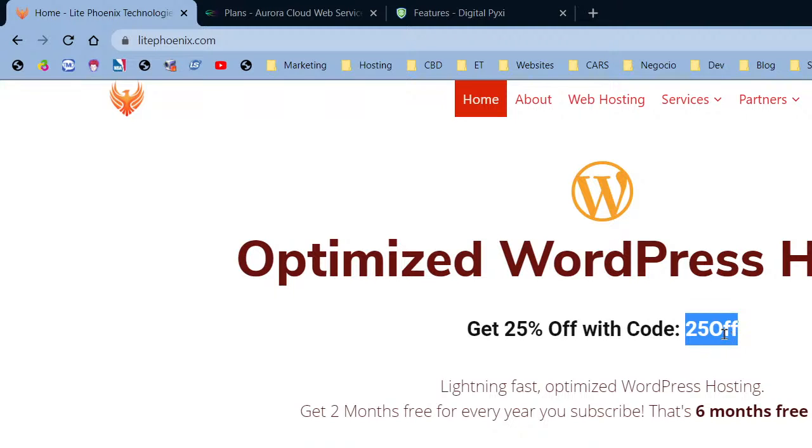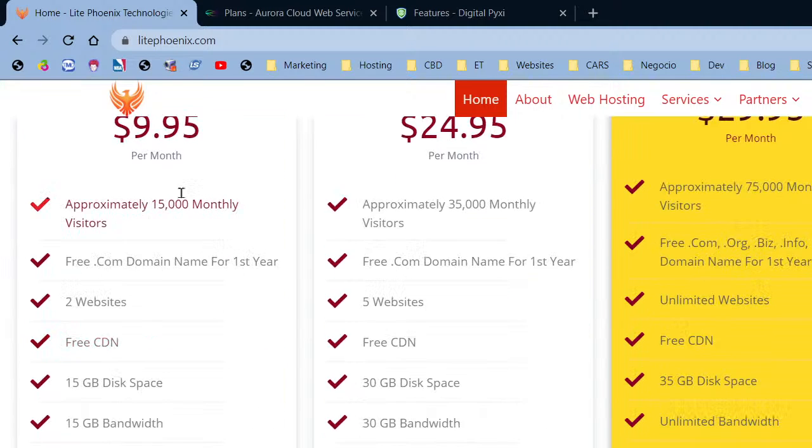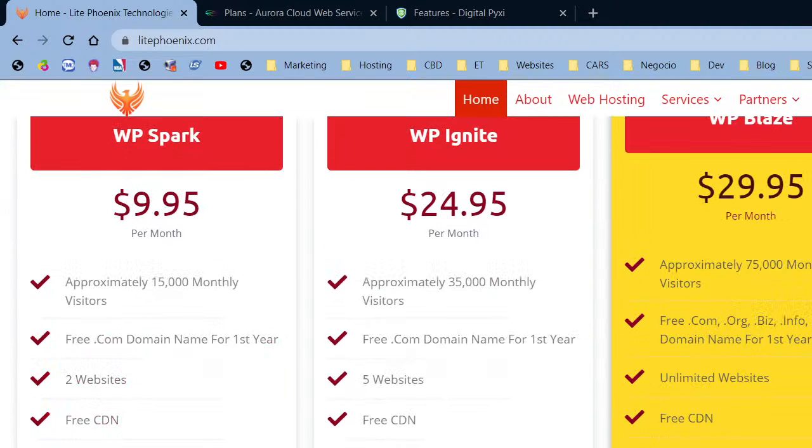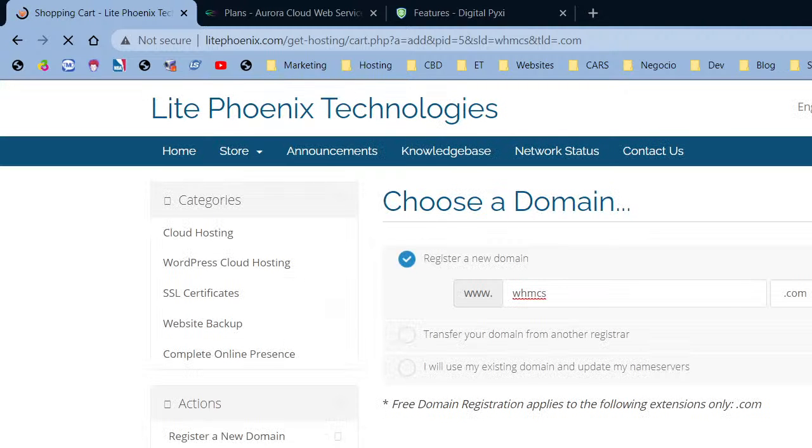So I'm going to use the code on Light Phoenix. I'm just going to copy that. I'm going to use the WP Spark plan because that's going to work for most people. I'm going to click Get Started. What we're getting here is your domain name and your host, and that will make your website available online. All right, guys, so I'm going to choose a name for our hosting website.